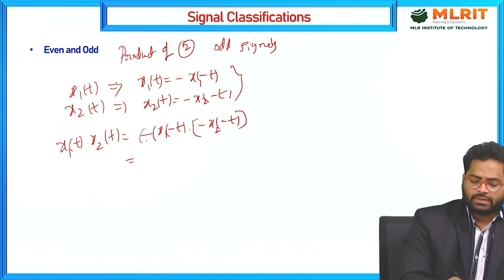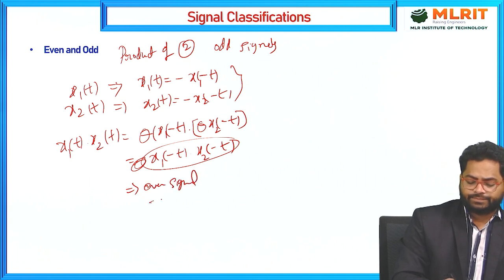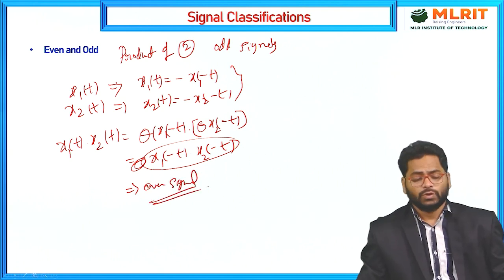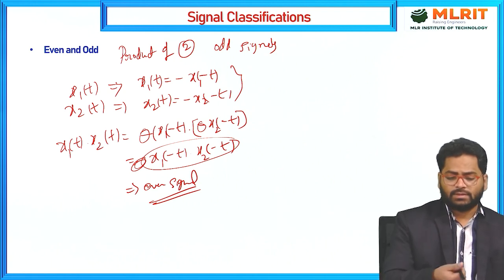So this is minus and this is also minus, minus into minus is plus, and you will get x1 of minus t into x2 of minus t. There is no negative sign at all, so you will get the even signal only. So this is case 2.